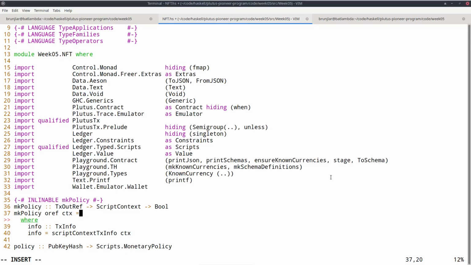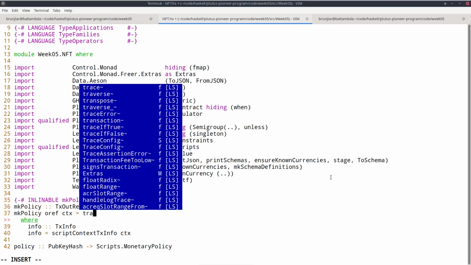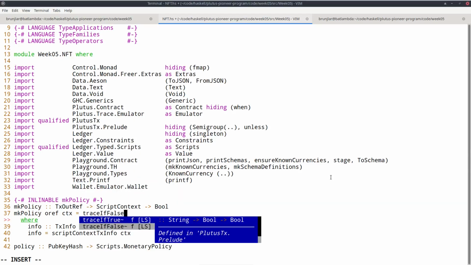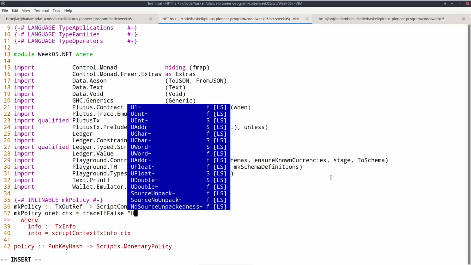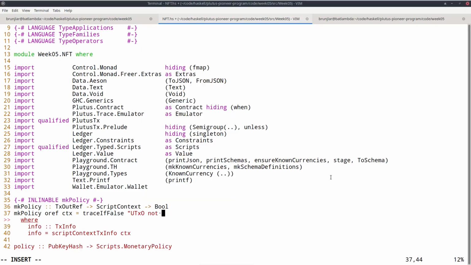So we must check that the transaction that is doing the minting contains the specified UTXO as input. So let's delegate that to a helper function. Let's call it something like hasUTXO, and then we can do traceIfFalse and say "UTXO not consumed" if it fails. hasUTXO, type Bool.